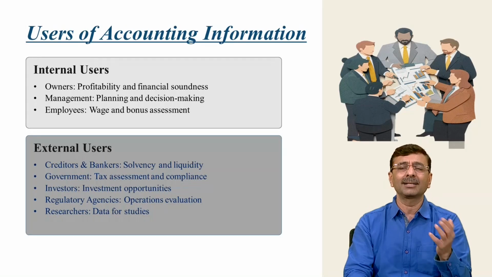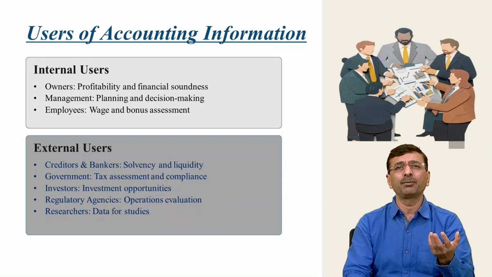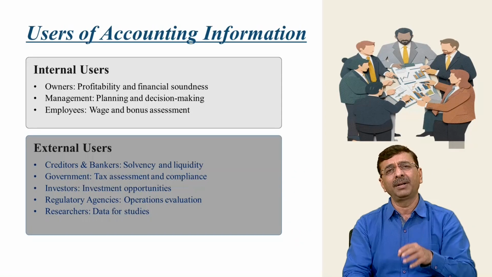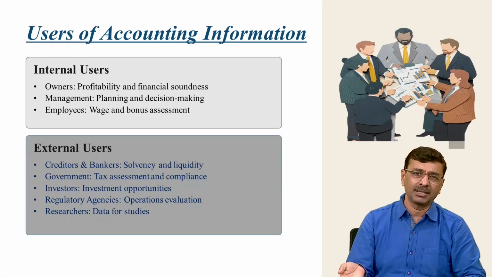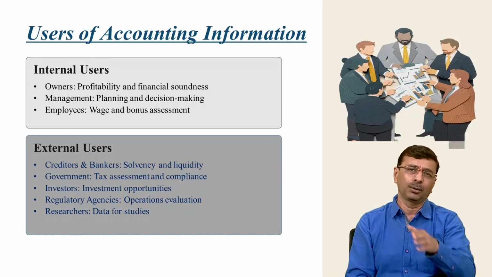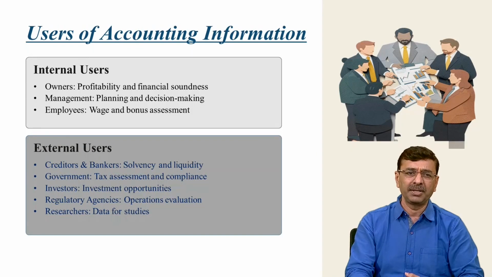So the creditors are willing to know in that perspective. Government is also willing to know how much profit they earn, and from the profit how much of their tax liability they are supposed to pay, so whether they are paying their tax liabilities or not according to this earning of profit. So they want to know this information.